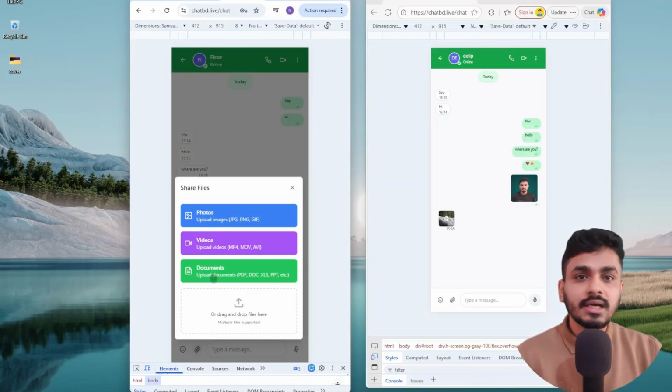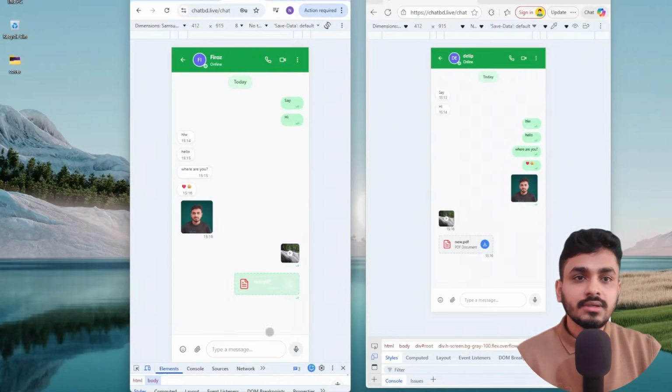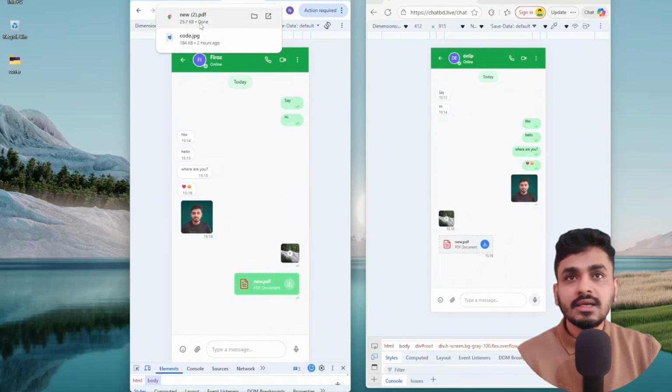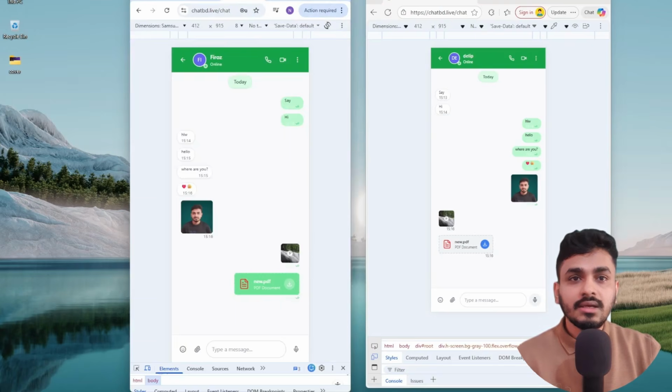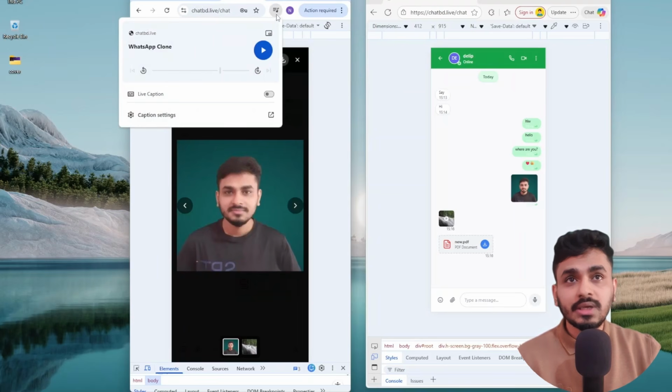Another thing, I can also send a PDF. Suppose this new PDF is sent, and I can also download it. If I click on it here, I can see the download file option, and I can also view this picture and download the picture as well.